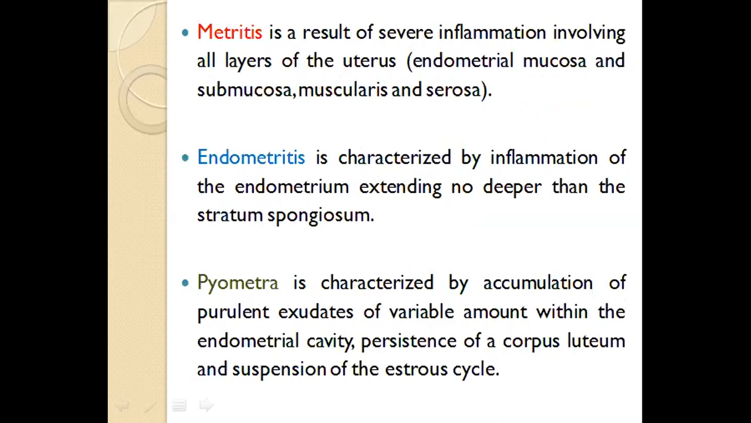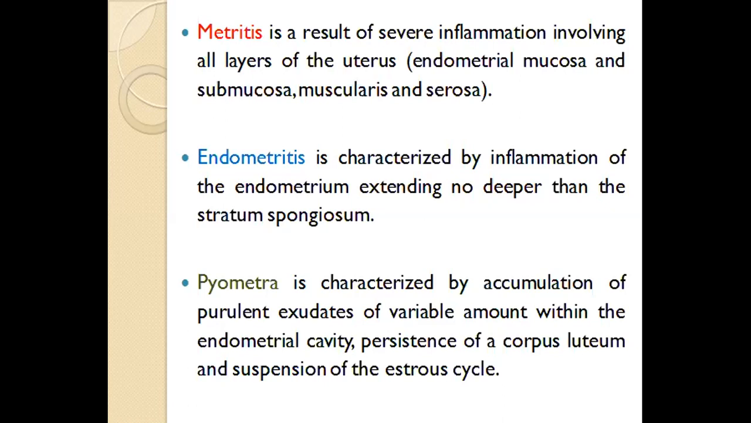So majorly the postpartum infection of the uterus can be of three types. Differentiating between these three is very necessary to understand. One term is metritis, another is endometritis, and the third term is pyometra. Mostly people confuse between the three and they don't know how to differentiate. So it is important to differentiate between the three.